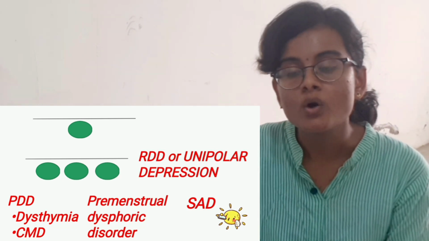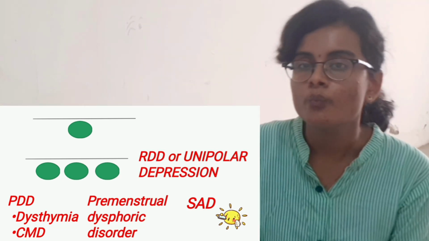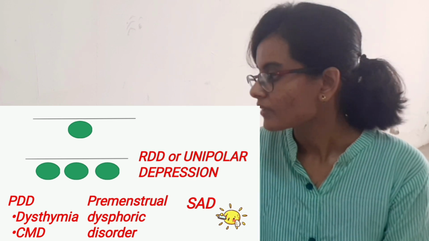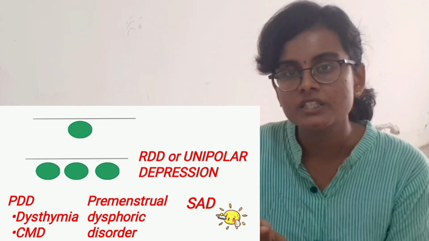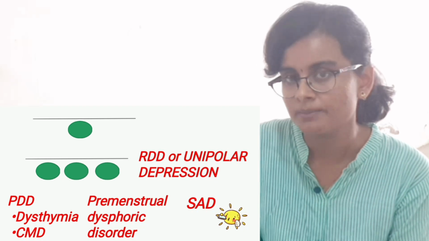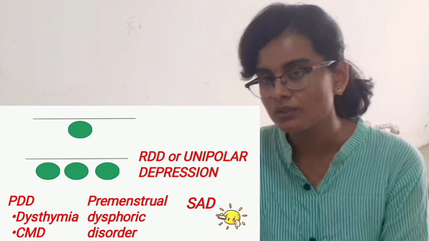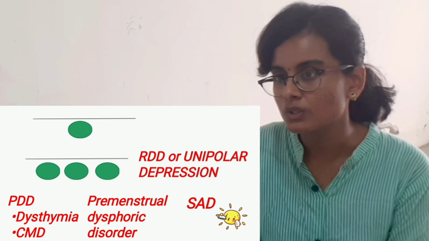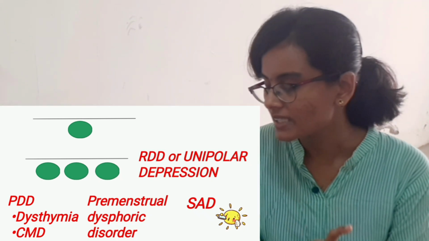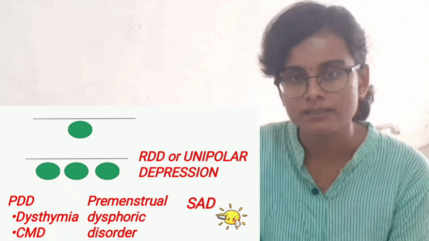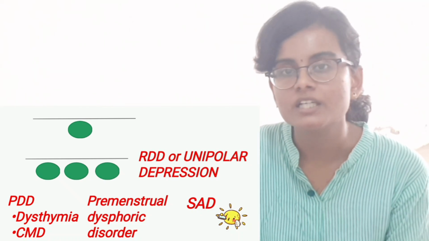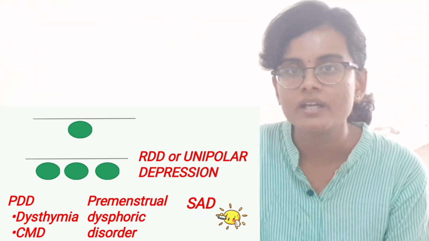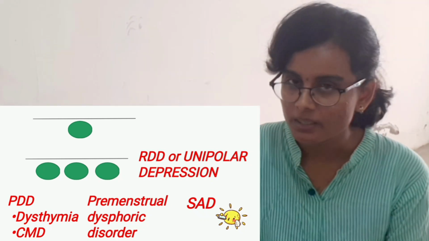Next, what are the important aspects of depression? Usually only 1 episode of depression is experienced. If 2 or more episodes of depression are experienced, we call it recurrent depressive disorder or unipolar depression. Now there is persistent depressive disorder, which is of 2 types: dysthymia and chronic major depression. Dysthymia is mild sadness for more than 2 weeks, and when depression is present for more than 2 weeks, we call it chronic major depression.